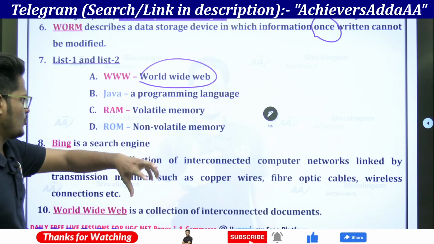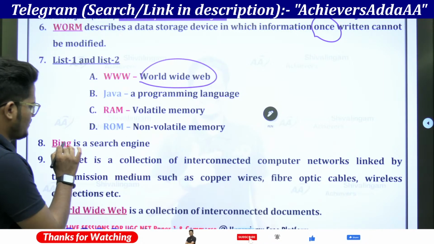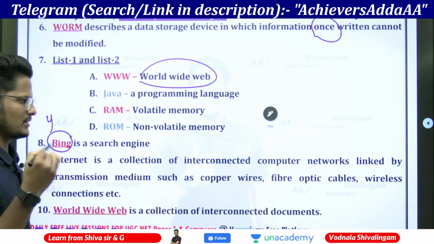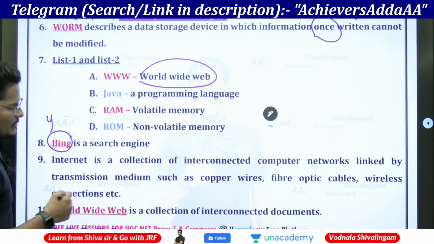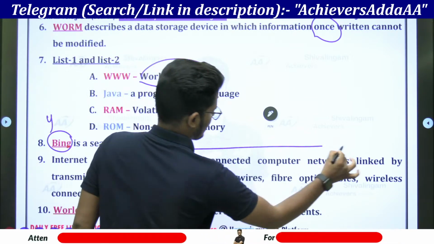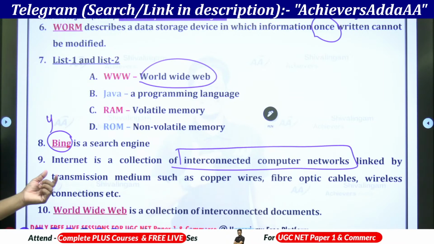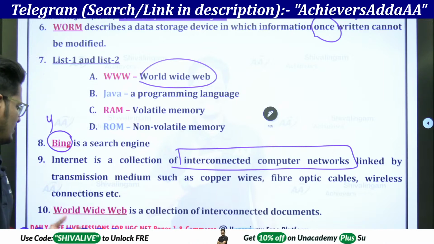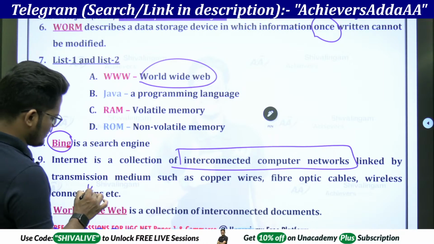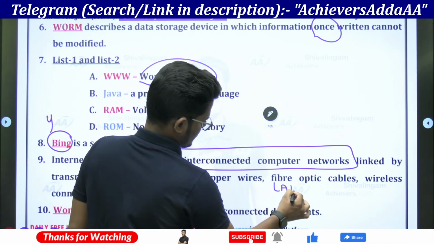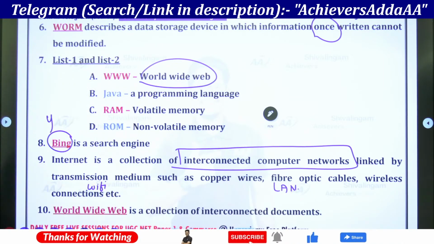RAM is volatile, ROM is non-volatile, and Bing is a search engine. Bing, yahoo.com, ask.com, duckduckgo.com, google.com, all these are search engines. Internet is a collection of interconnected computer networks and linked transmission mediums such as copper wires, fiber optic cables, wireless connections also. Wireless connections are nothing but Wi-Fi, and these are LAN cables. All these are connected. LAN cables, copper wires, and Wi-Fi connections all come under here.